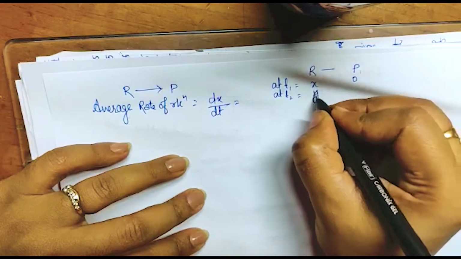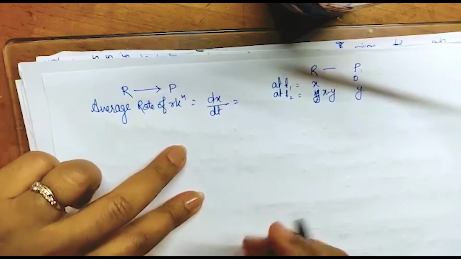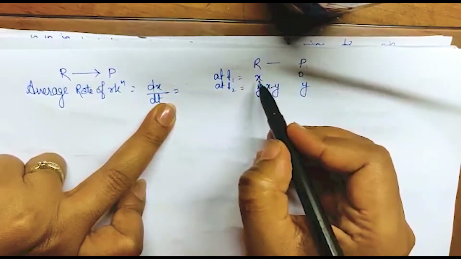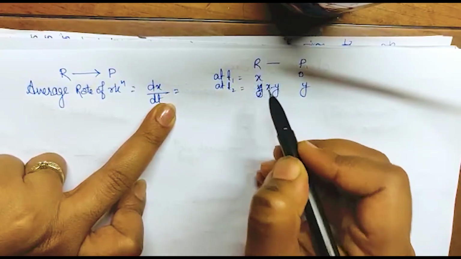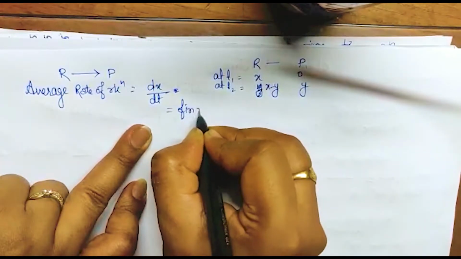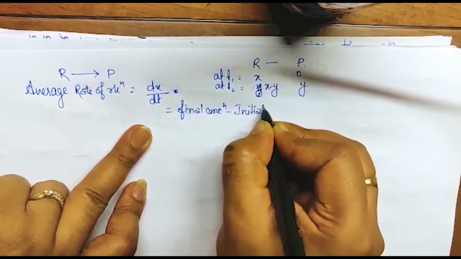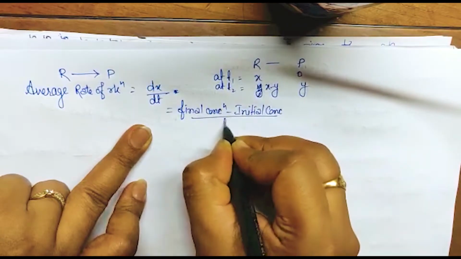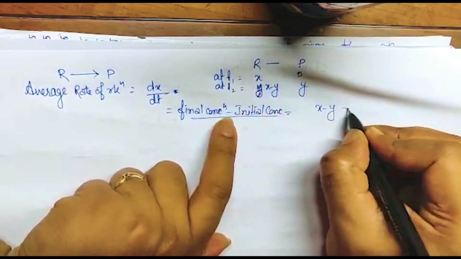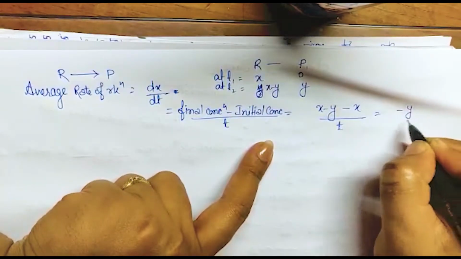So x minus y portion is deducted from this and this will be formed as y. So we can write, the average rate of reaction can be considered as, the initial concentration of R was x and the final concentration was this. So I'm writing here, final concentration minus initial concentration upon time. This can be written as final concentration is x minus y, and minus initial concentration, this is x, so this is time, and this can be minus y upon t.